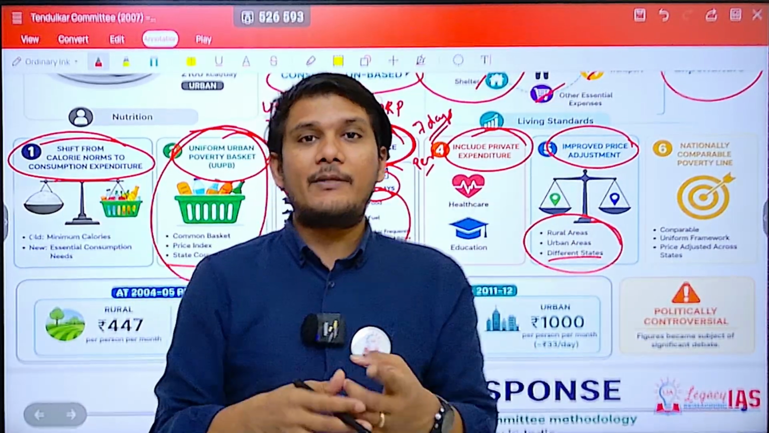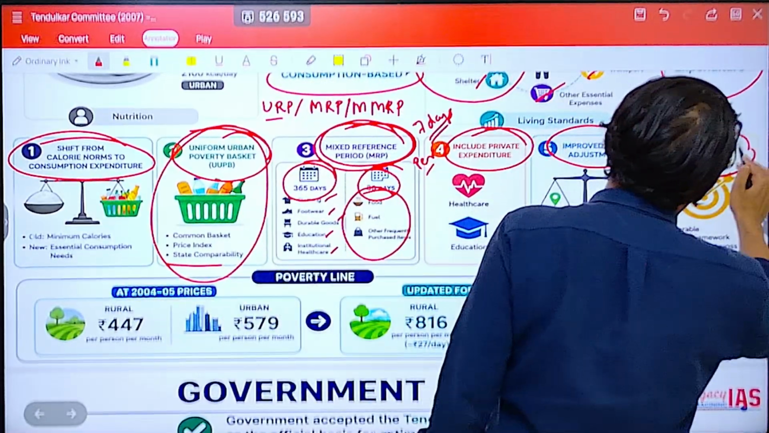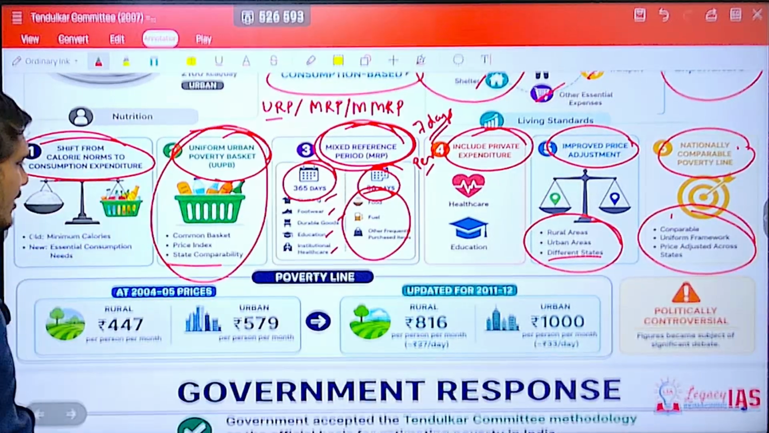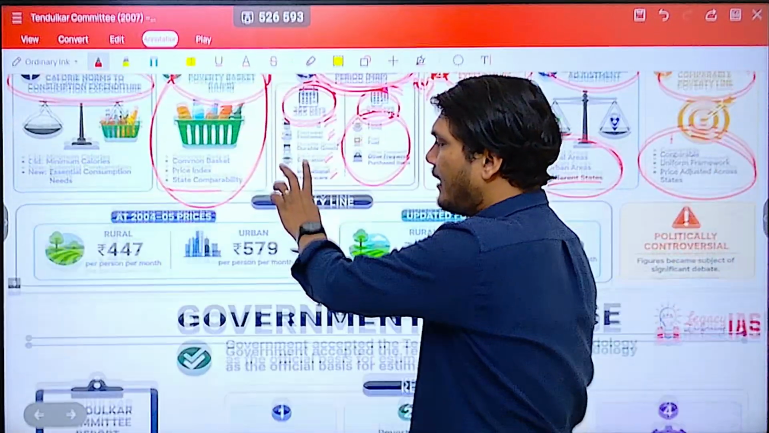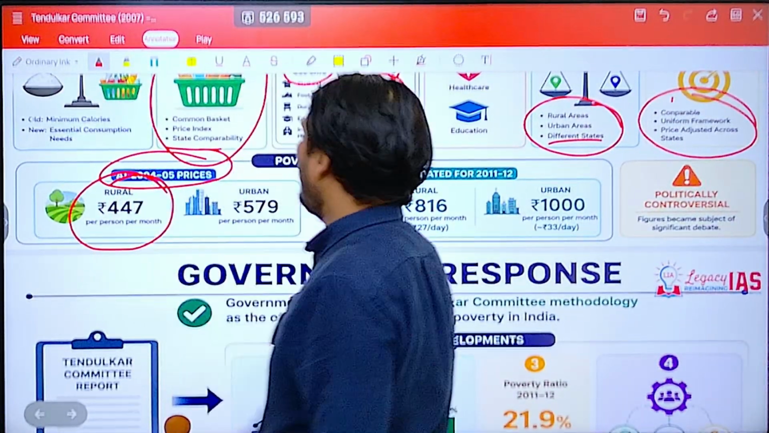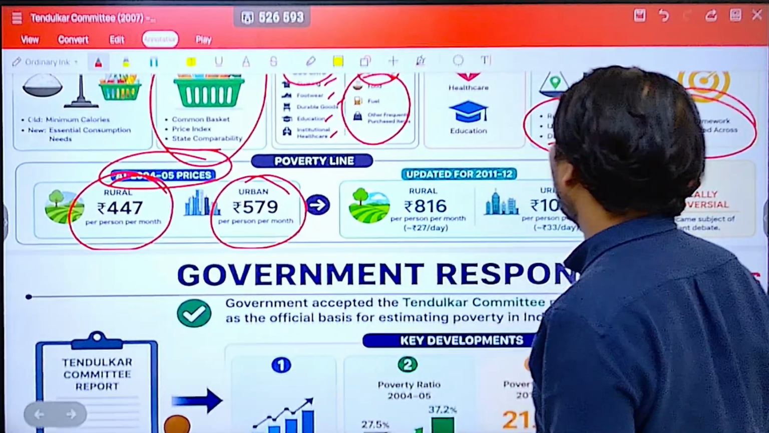The poverty line would be the same, but they have done a price adjustment and made a nationally comparable poverty line, so that it is comparable by adjusting across the states. Once they did it, they came up with a poverty line. What is that? At 2004-05 prices, the rural poverty line came to be 447 rupees per month. The urban poverty line came to be 579 rupees per month.